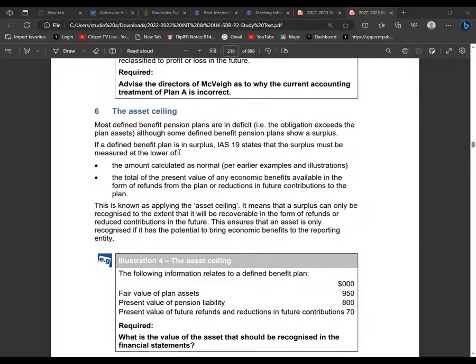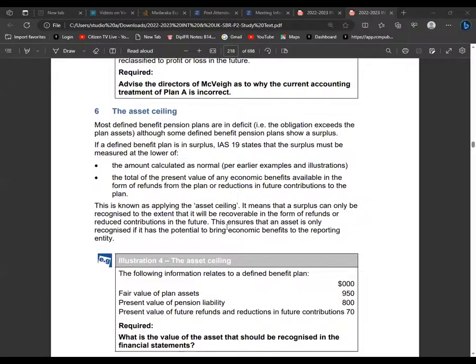If a defined benefit plan has a surplus, IAS 19 states that the surplus must be measured at the lower of the amount calculated as normal and the total of the present value of any economic benefits available in the form of refunds from the plan or reductions in future contributions to the plan. This is known as applying the asset ceiling. It means that a surplus can only be recognized to the extent it will be recoverable in the form of refunds or reduced contributions.